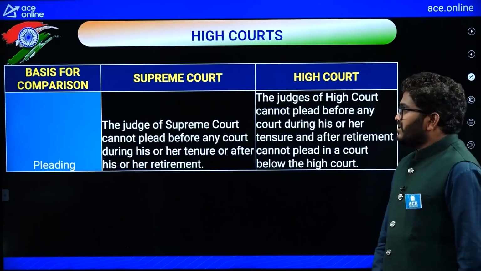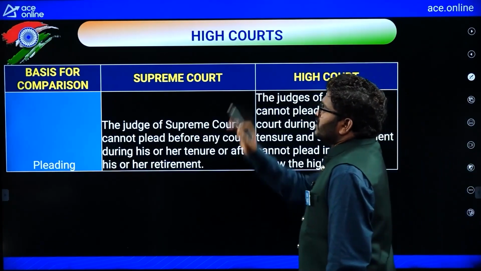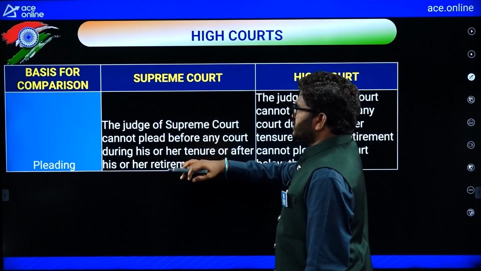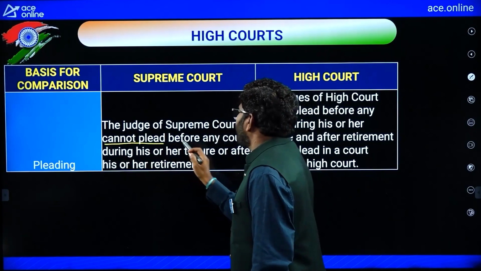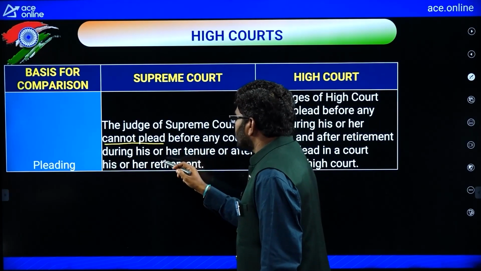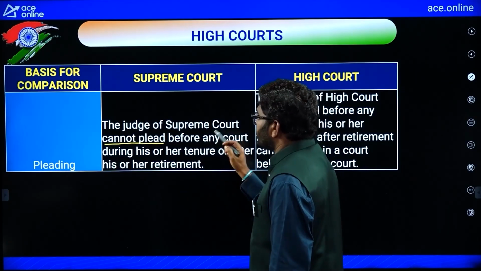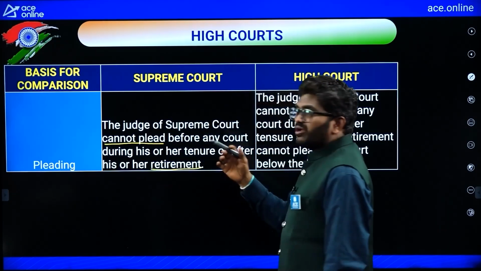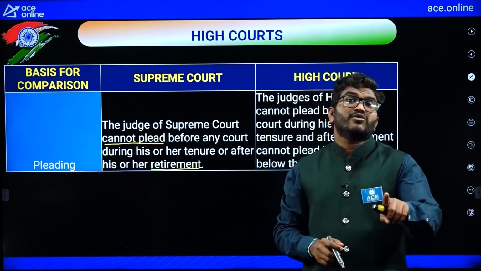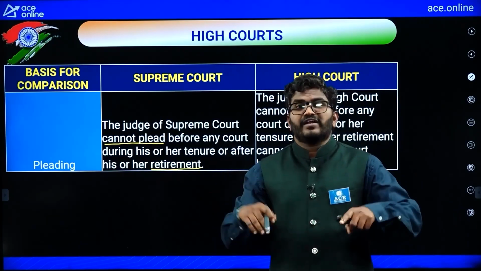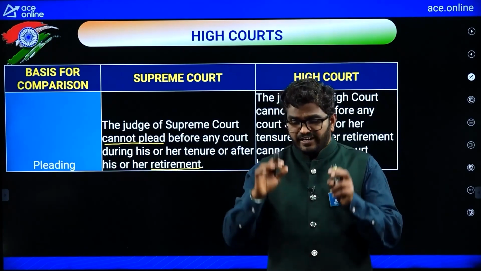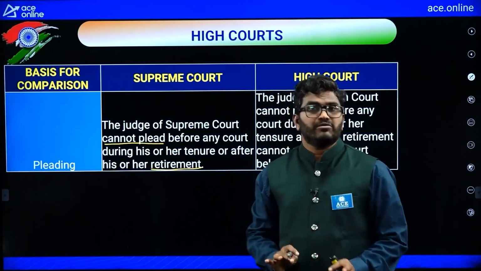And next is pleading. A judge of the Supreme Court cannot plead before any court during his or her tenure or after retirement. A Supreme Court judge cannot plead in any High Court or any subordinate court, even after retirement. He should plead only in the Supreme Court.